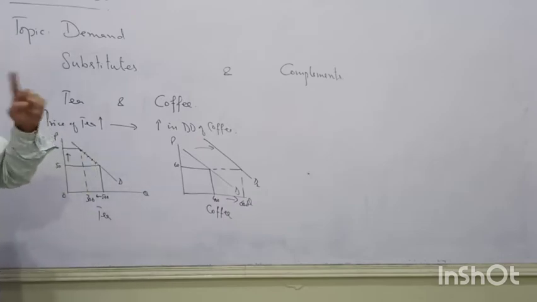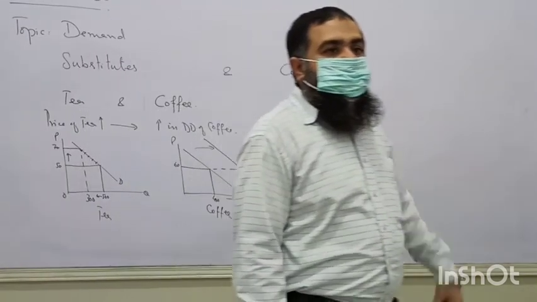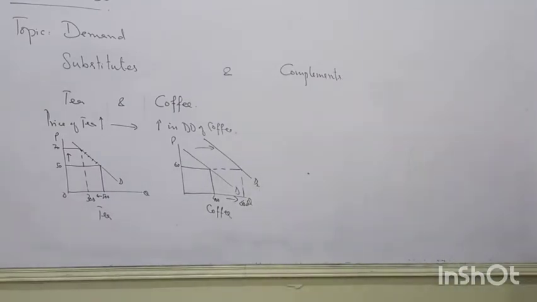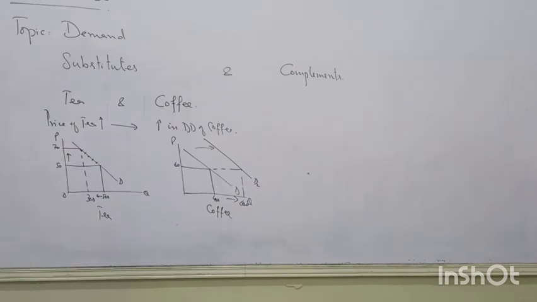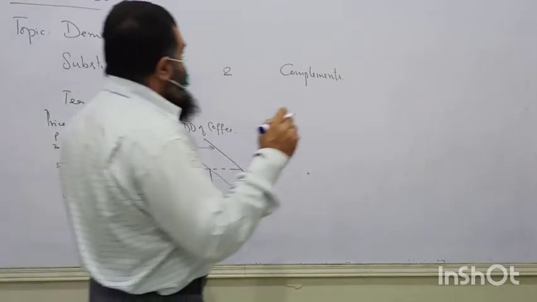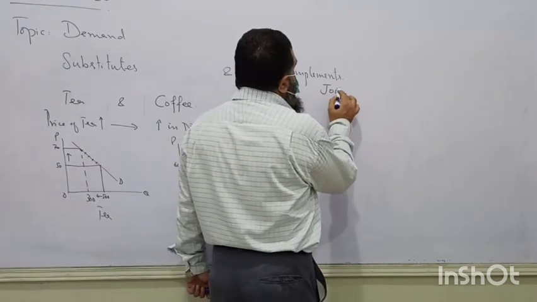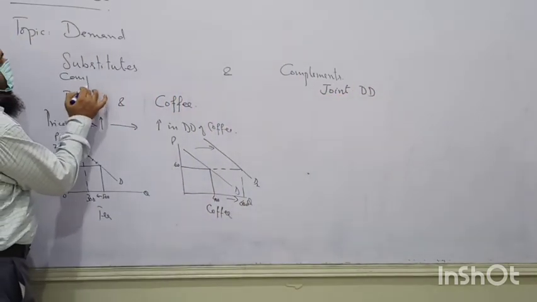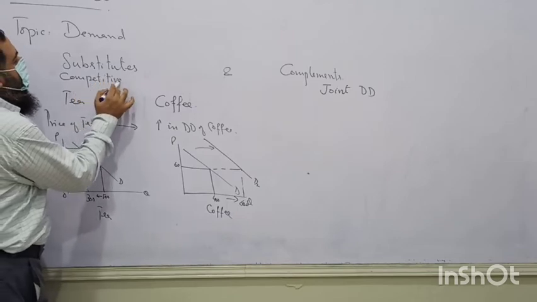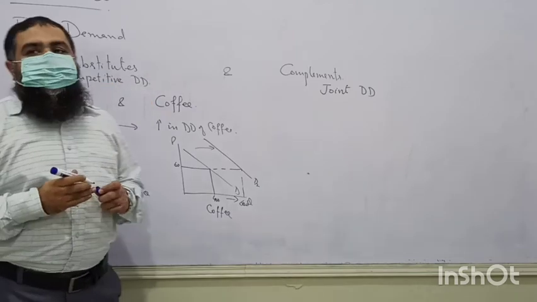Okay. Now what are the complements? Hello. For example, sir, if there is tea or if there is coffee, and the demand for coffee is increasing, then along with the demand for coffee, the demand for sugar and milk also increases. Very nice. Complementary goods are those which are consumed jointly. They are in joint demand. This is called joint demand. They are joint in demand. And what will we call this? Competitive demand. This is a type of demand. Jointly consumed.